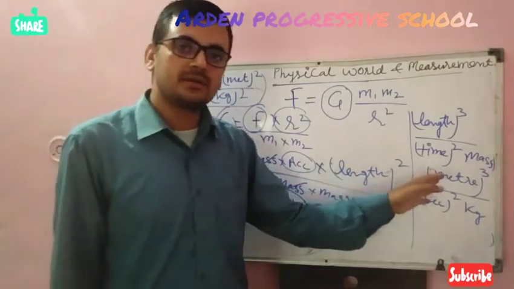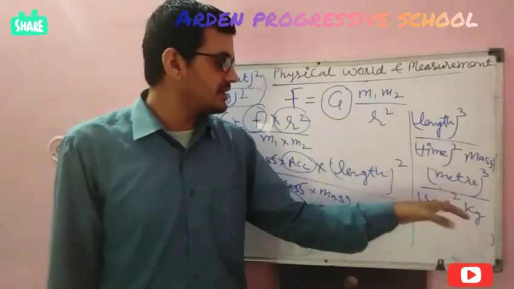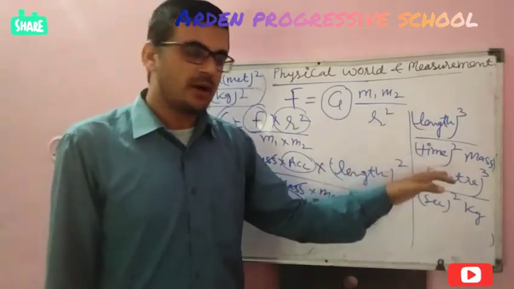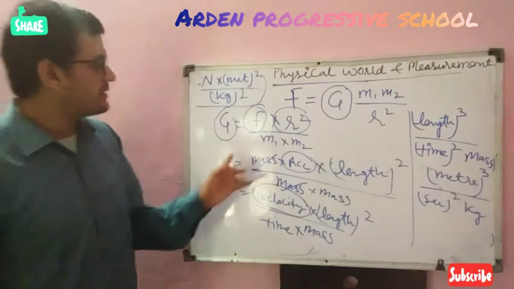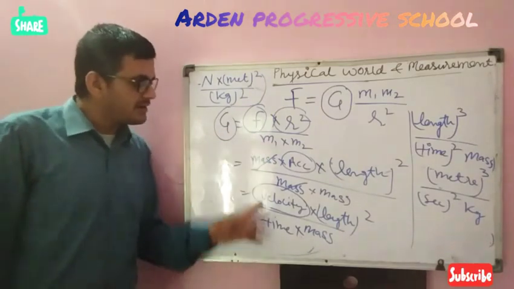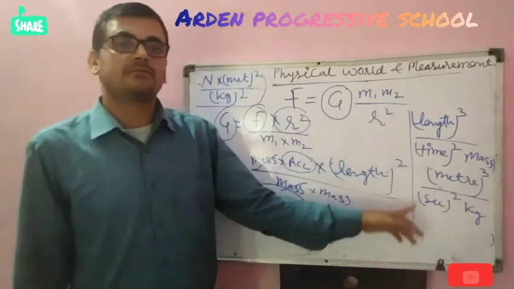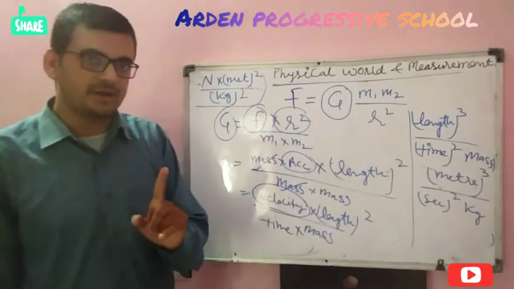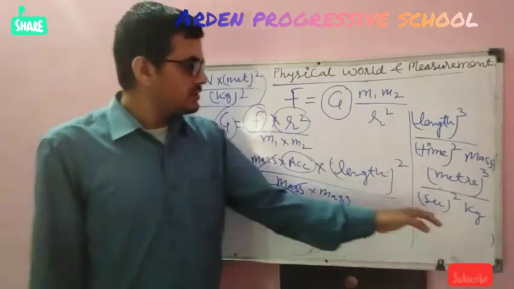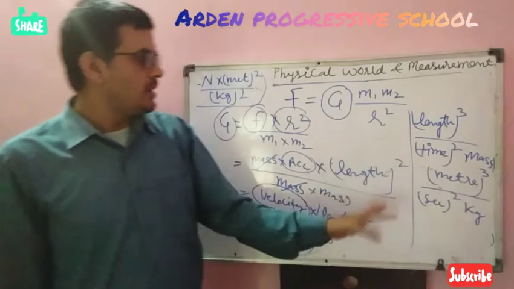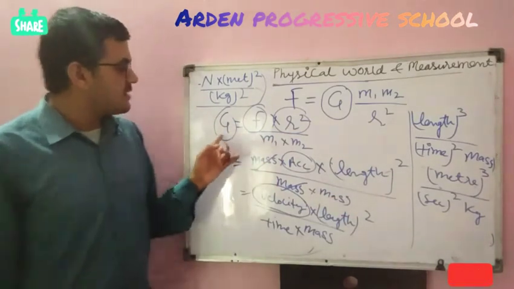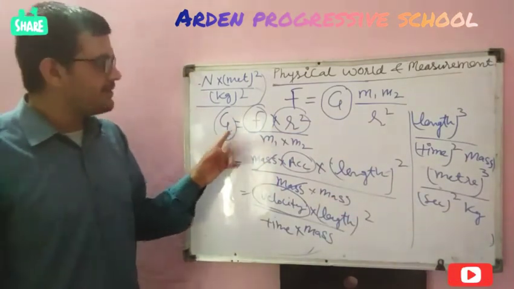Whenever you calculate the dimension of any physical quantity, you have to break that derived physical quantity into fundamental physical quantities. So this will be very useful. But in general, what is the unit of gravitational constant?